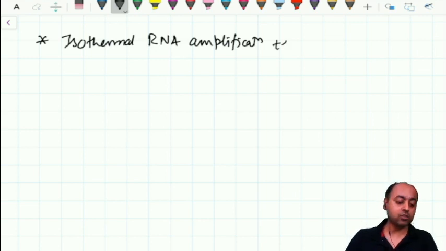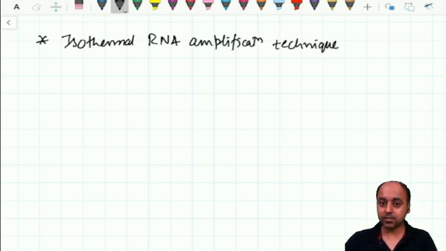We have an isothermal RNA amplification technique which is known as NASFA. This question has been asked twice. You should know this. What is NASFA?